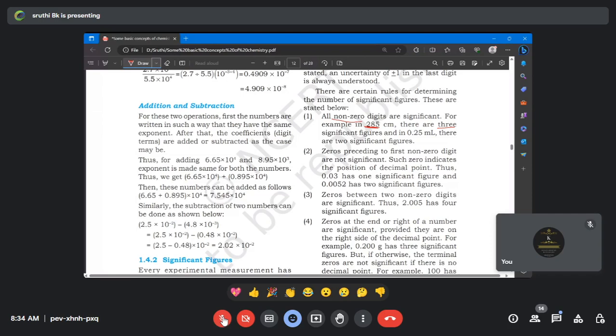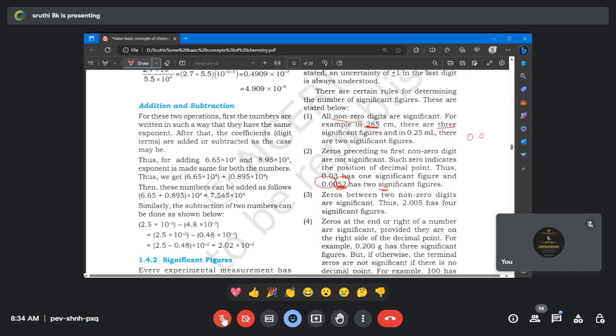Next point is zeros preceding the first non-zero digit. So this is a non-zero number. The zeros preceding, so like in front, right? The non-zero number is 5. So the zeros which are before the non-zero numbers are non-significant. So I have to consider only the 5 and 2. Remember, if zeros come first before the non-zero numbers, they are not significant figures. We have to take only the non-zero digits. So how many non-zero digits are there? 2. So it is 2 significant figures.